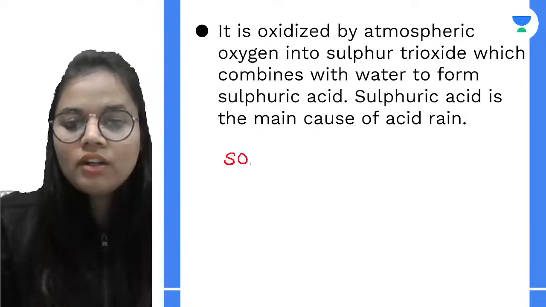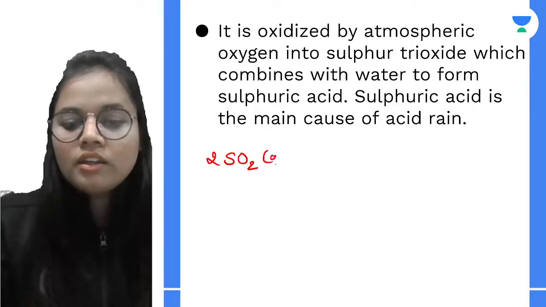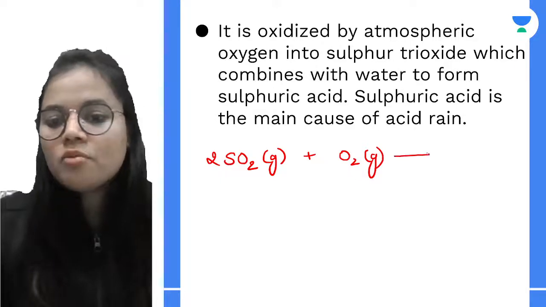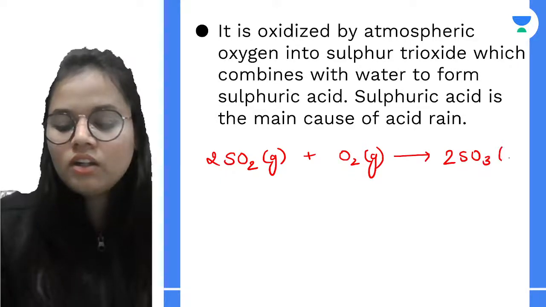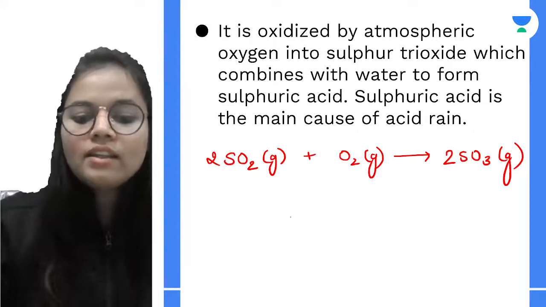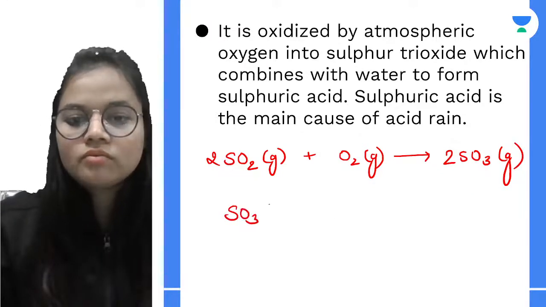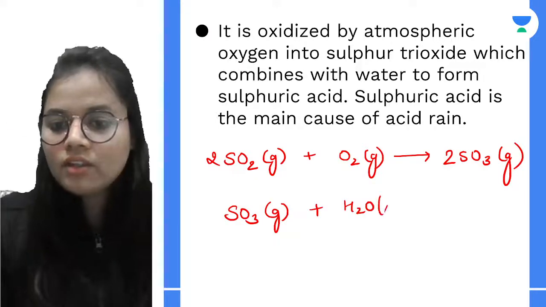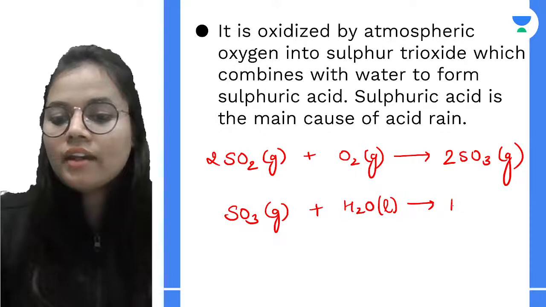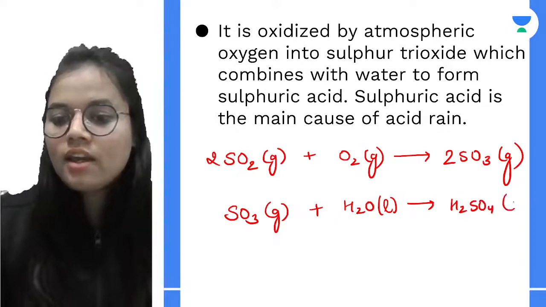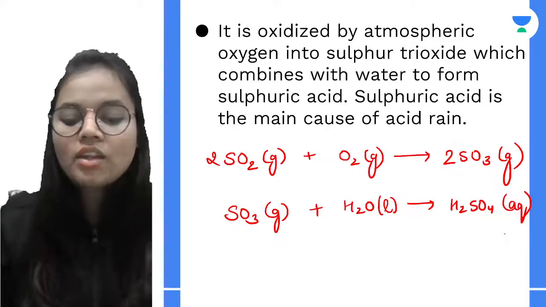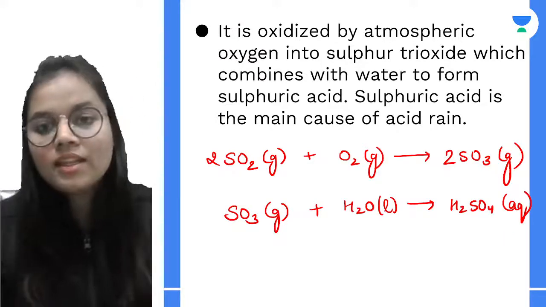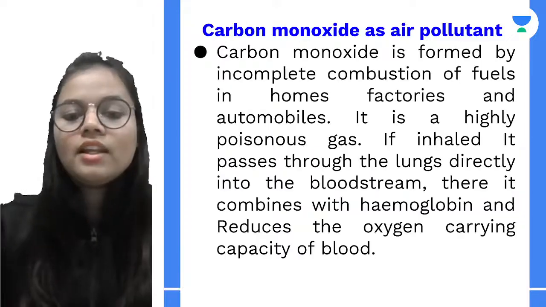We are having sulfur dioxide in the gaseous form. It is combining with oxygen, so it forms what? Sulfur trioxide. And this sulfur trioxide combines with the water which comes to the earth as various forms of precipitation, and it forms sulfuric acid. And sulfuric acid is the main cause of acid rain. Now we will be seeing how acid rain is harmful to us, but before that, let's move on to